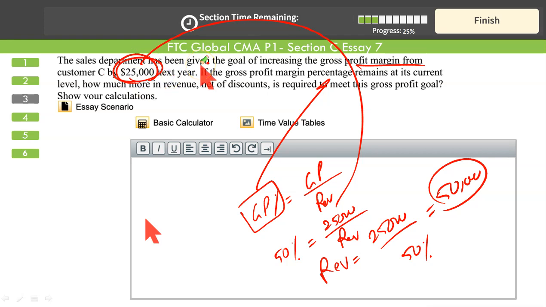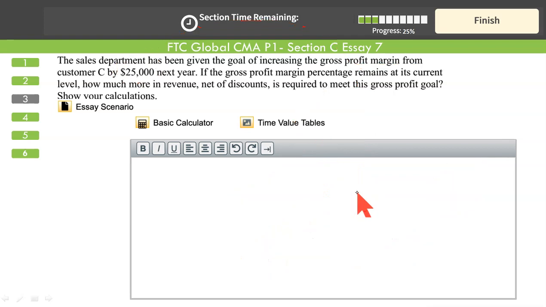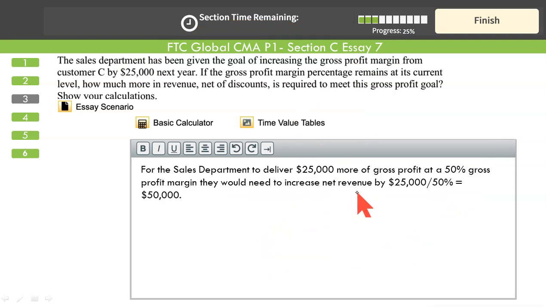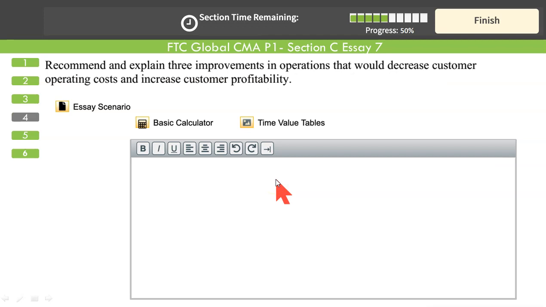So no science, you just need to apply this formula and give it in any form you want. We need to increase our gross profit by $25,000. GP margin is 50%. So simply, 25,000 upon 50%. Enough to get full credit. Question 3 is done. These two or three lines are sufficient to give you the full credit. Now, next question.